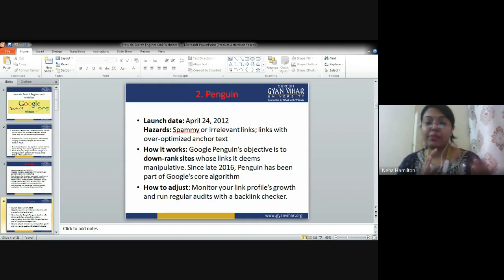Linking with other websites doesn't mean that you link irrelevantly. For example, you are writing an article on beauty and you are linking your article with a cricket page or sports page. Beauty and cricket are not relevant at all. So this is called irrelevant linking.